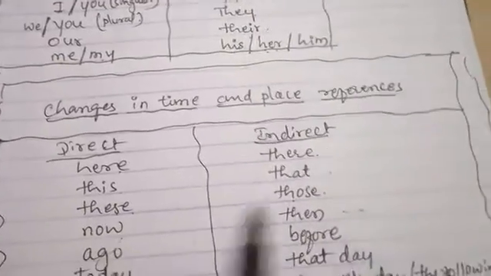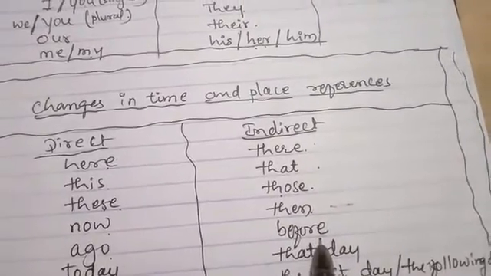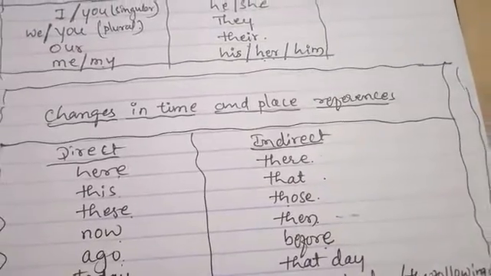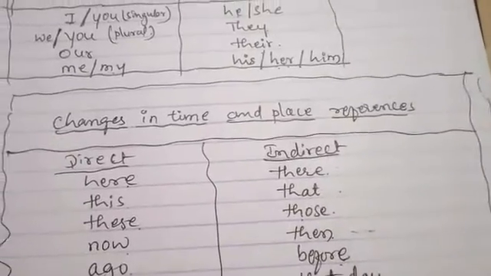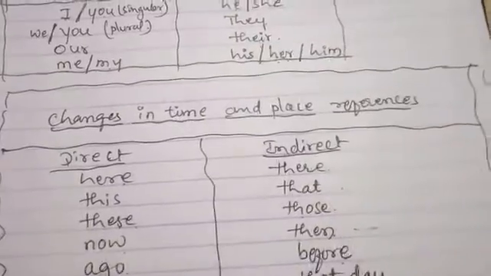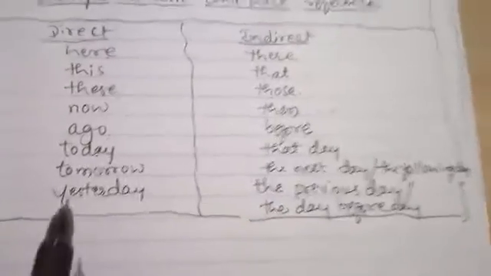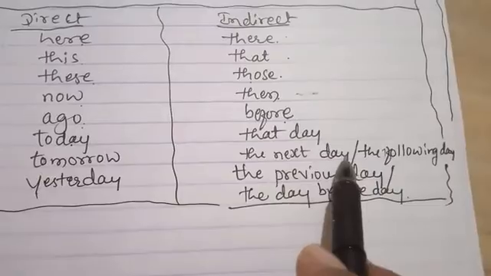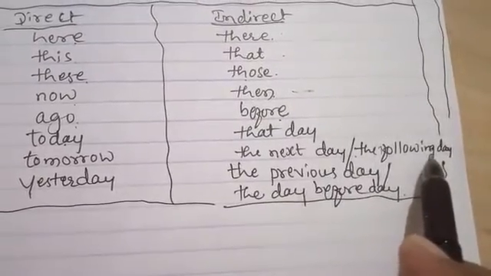See, now, then. Ago, before. Today, that day. If today is said in a direct sentence, then you have to say in indirect what? That day. Okay, tomorrow, the next day or the following day.